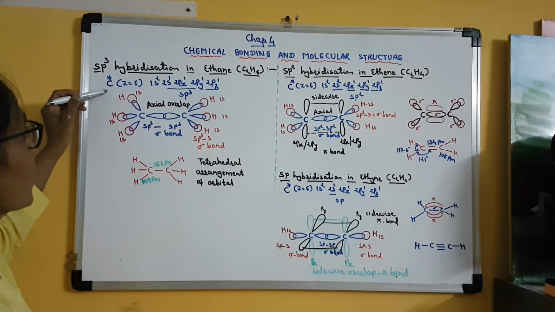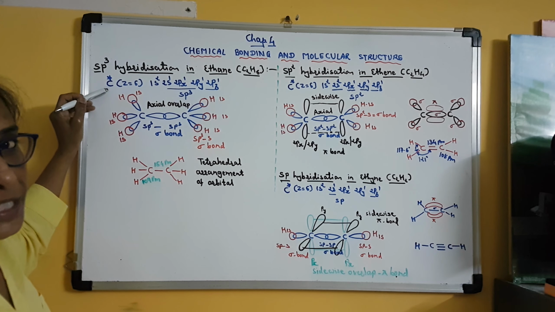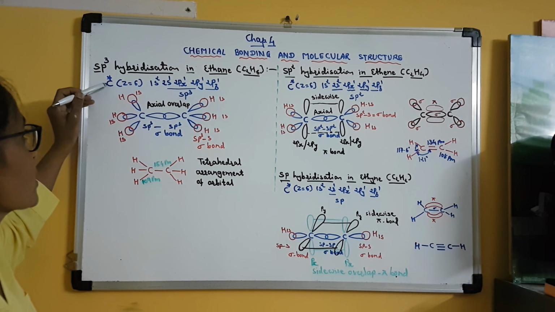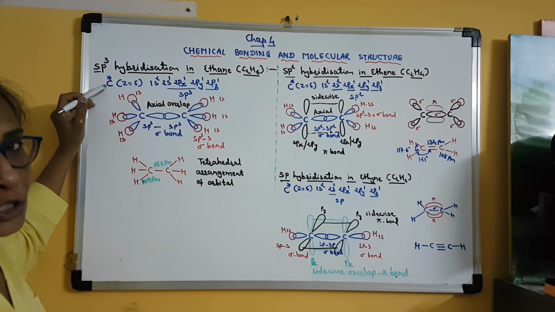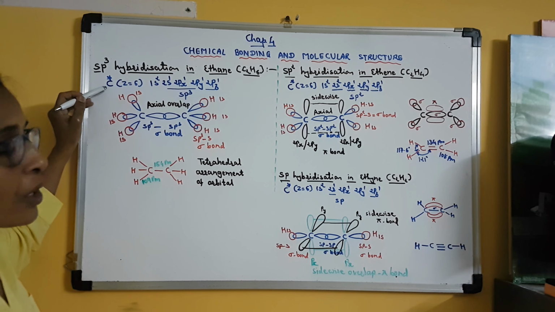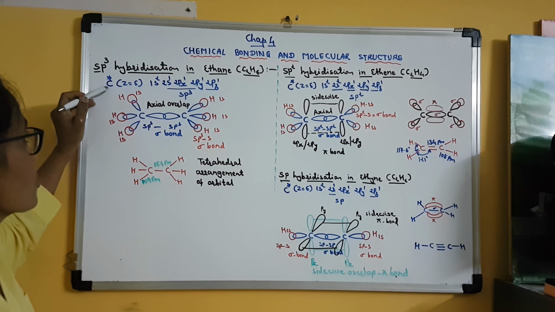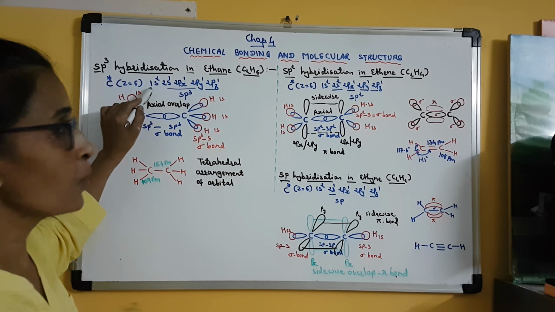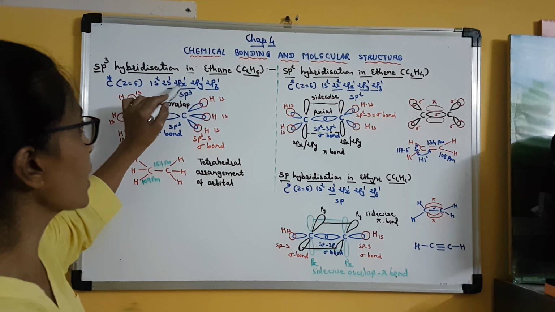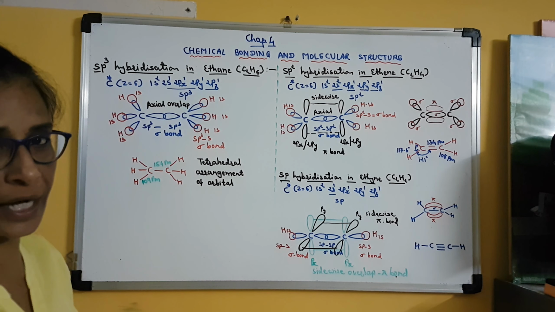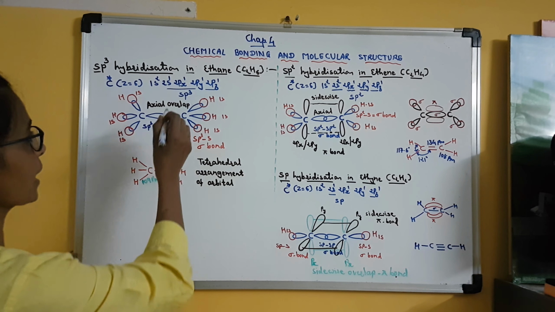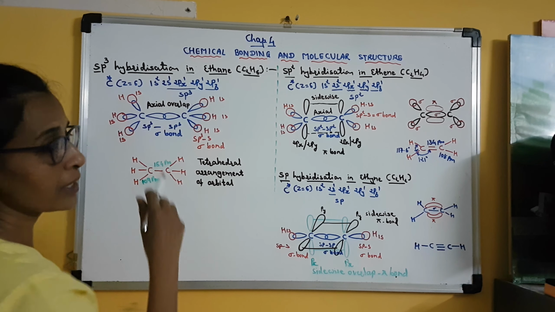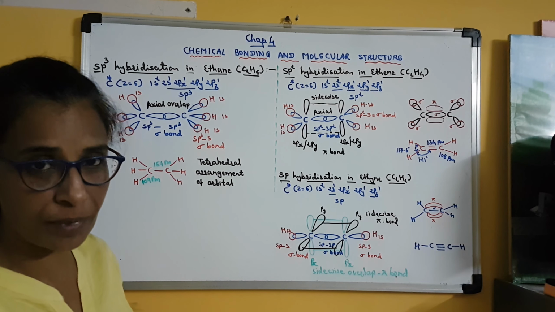Now here carbon in its excited state, as I told you in the previous lecture, the excited atom is always shown by putting an asterisk on the symbol of that atom. So carbon in the excited state has the configuration 1s2, 2s1, 2px1, 2py1 and 2pz1. Here you can see that all these four are the valence orbitals of the carbon atom.